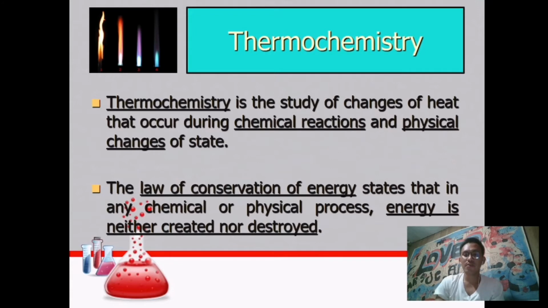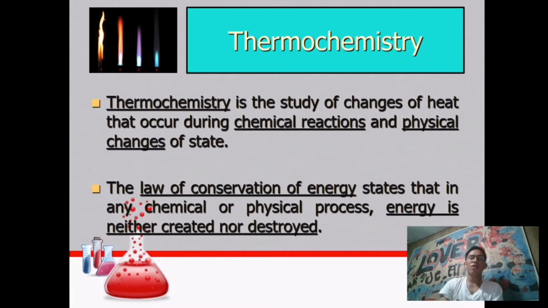Thermochemistry is the study of changes of heat that occur during chemical reactions and physical changes of state, as stated here. So in short, thermochemistry is a branch of thermodynamics that focuses on the study of heat released and heat absorbed during a chemical reaction.